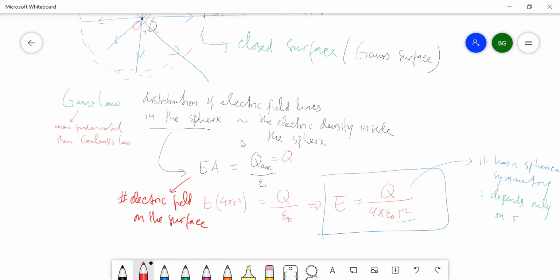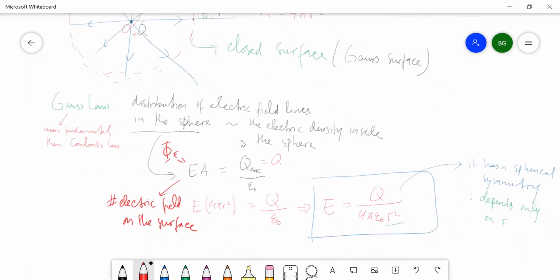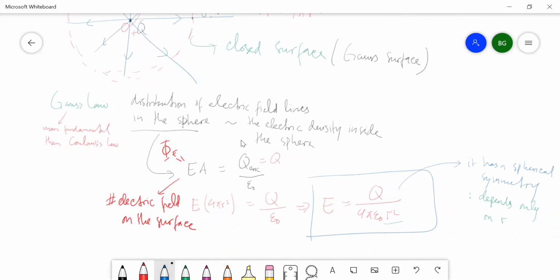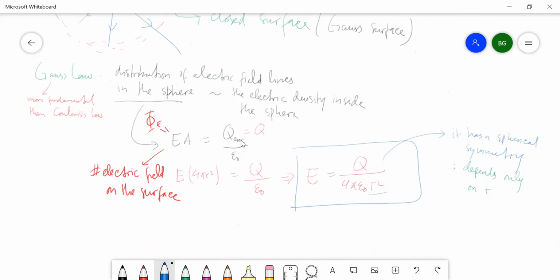So it means that this is a flux, the electric flux on the sphere surface, equal to Q enclosed over epsilon 0. Epsilon 0 indicates that we have a vacuum case, the charge in vacuum space.